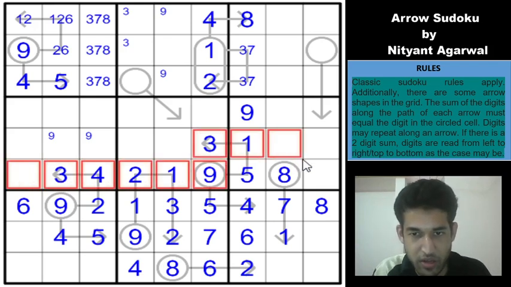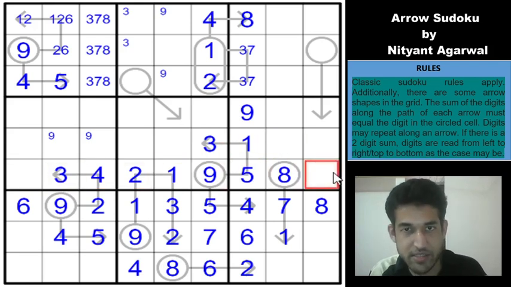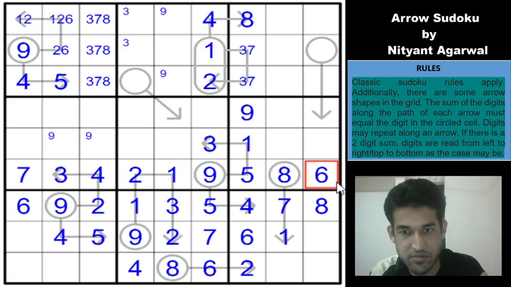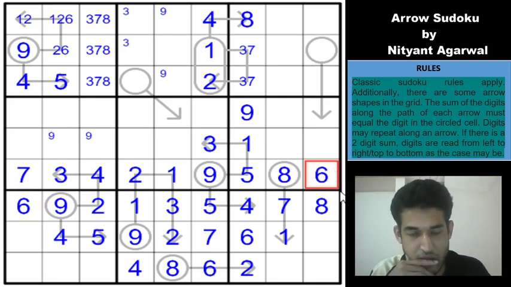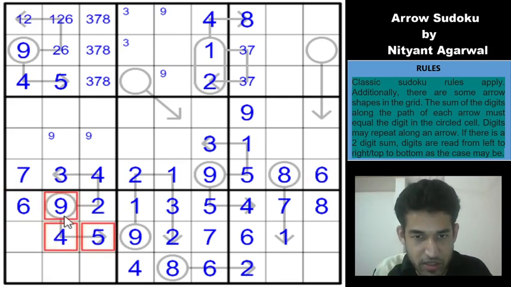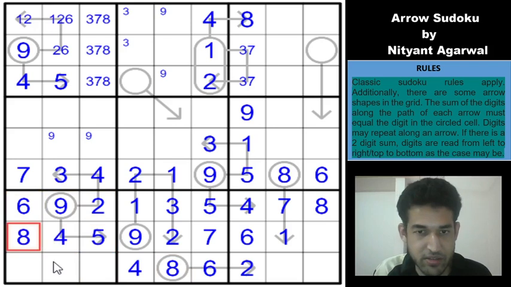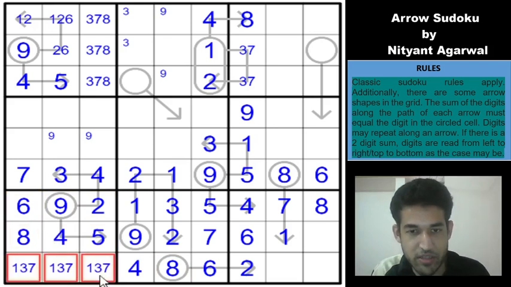So along row 6 now, remaining candidates are 6 and 7, but 6 here gives a 7 and a 6. Okay, so if you look at this box 7, 2 4 5 6 9 are the digits, and you can't have 8 in row 9, so this will be 8, and these 3 cells must be 1 3 7.